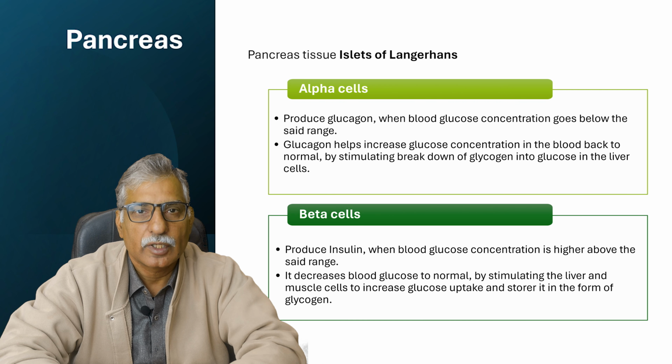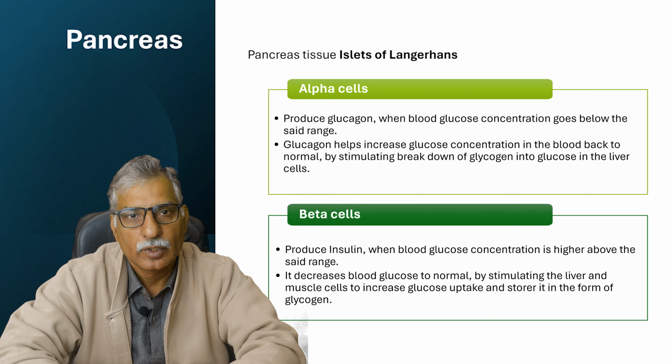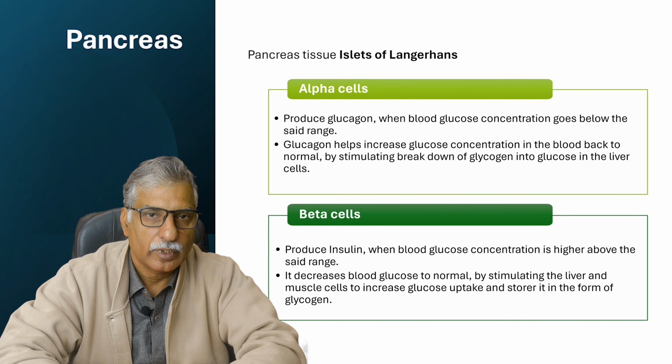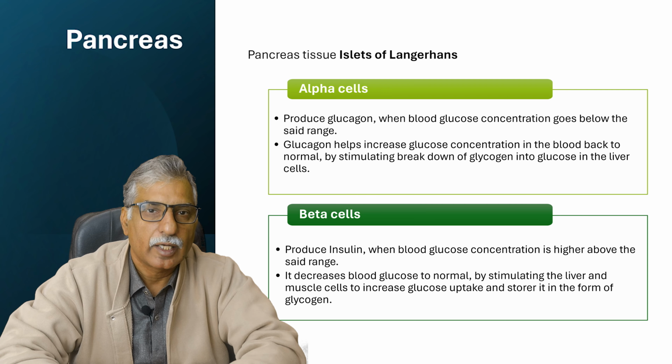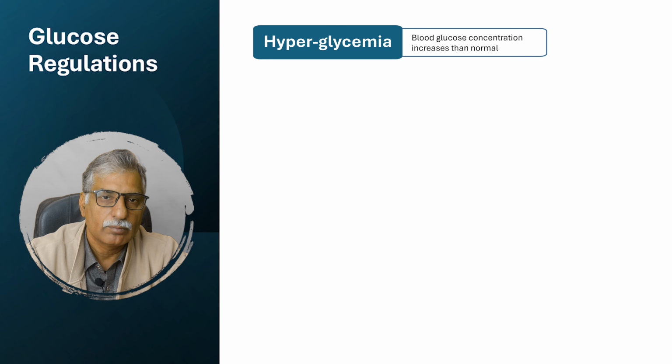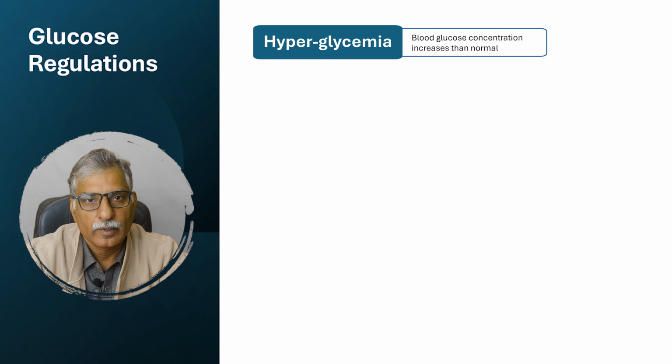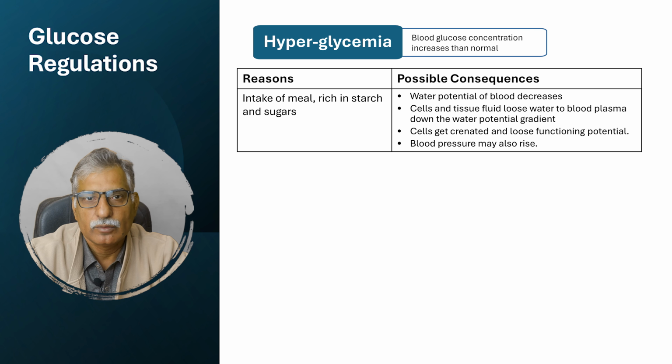Both of these hormones are produced all the time in a combination to help maintain blood glucose concentration in the optimum range. There are two circumstances where blood glucose concentration may increase or decrease. First of all, it is hyperglycemia, that is an increase in blood glucose concentration. When we take a starch-rich or sugar-rich meal, our blood glucose concentration starts increasing after an hour or two of meal intake, rising above 120.